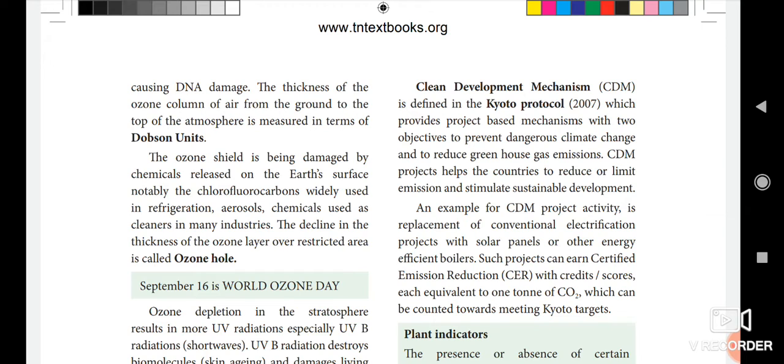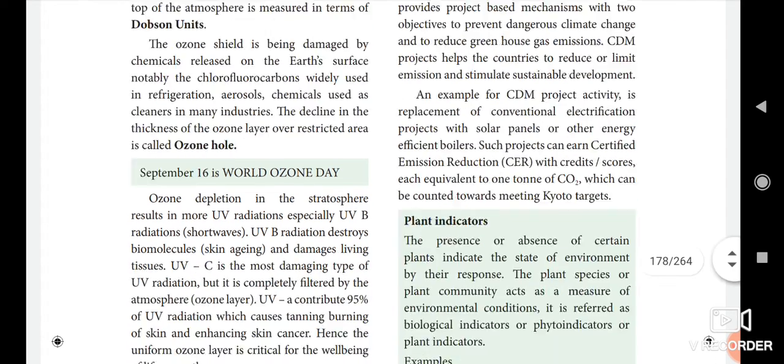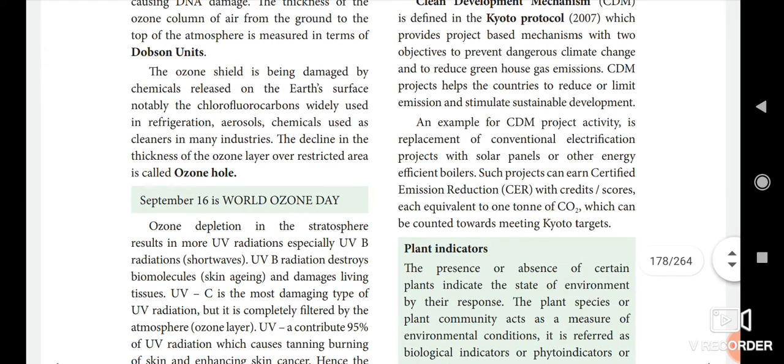Okay, the ozone maximum, why will it be affected? It is affected by the chlorofluorocarbon coming from refrigerators and ACs. Okay, so it is widely used in refrigeration, aerosols, and as chemical cleaners in many industries. Then the decline in the thickness of the ozone layer over a restricted area is called the ozone hole. That is why they say there is a hole in the ozone.